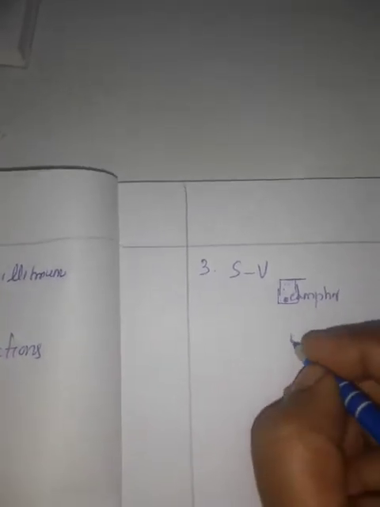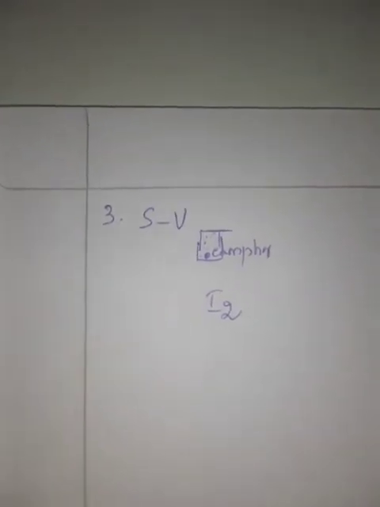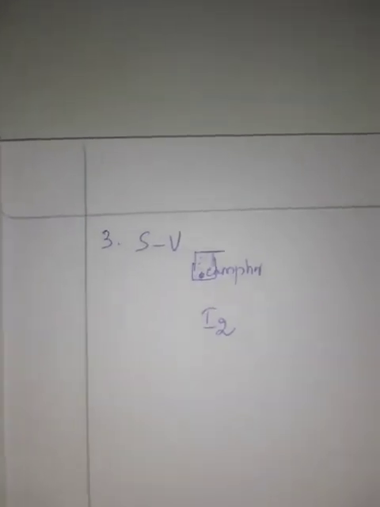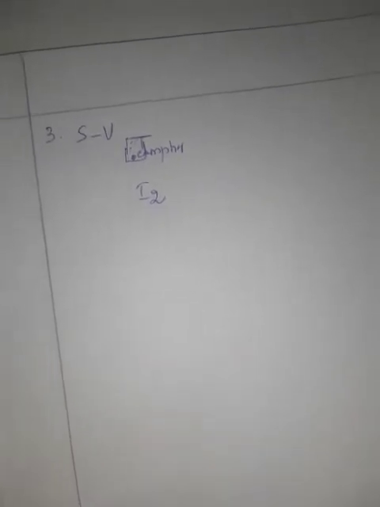Similarly, if you keep iodine in a closed transparent vessel, after some time you will see the vessel filled with violet colored vapor due to sublimation of iodine. So equilibrium between solid and liquid, liquid and vapor, solid and vapor is called physical equilibrium.